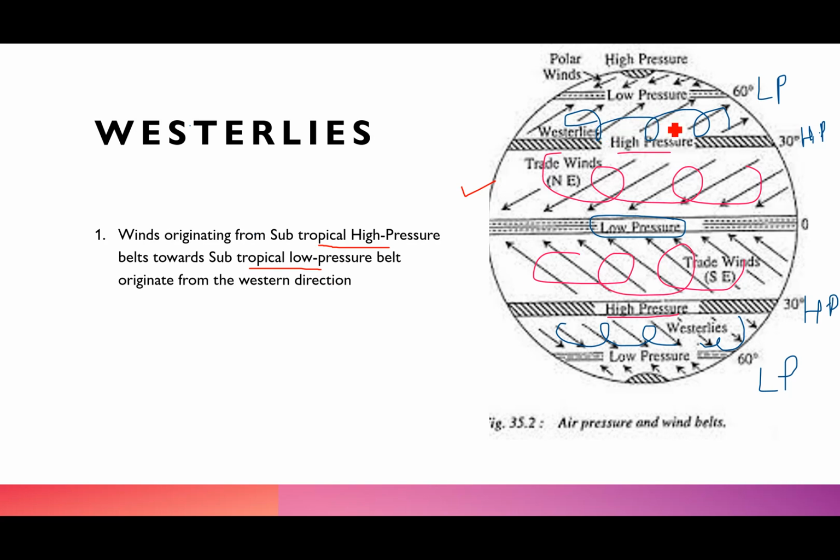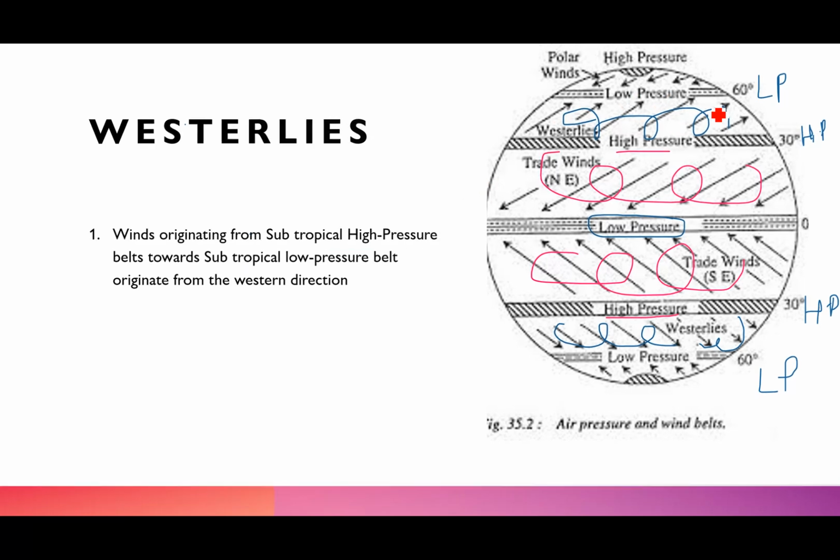So these are the areas where I'm talking about the westerlies. They blow from the subtropical high pressure area towards the subtropical low pressure area. That means they are blowing towards here. Now these winds are known as the westerlies, and these are permanent winds because that is how they blow throughout the year.